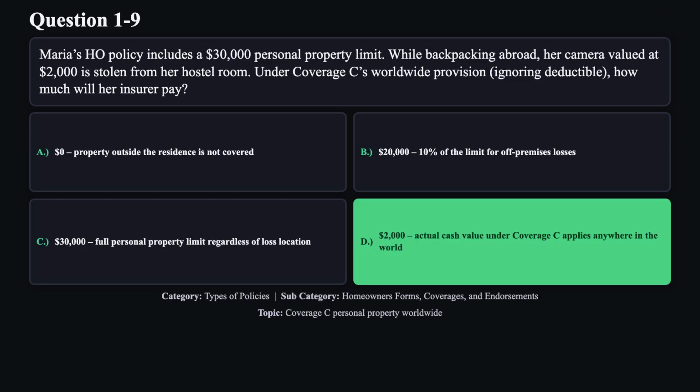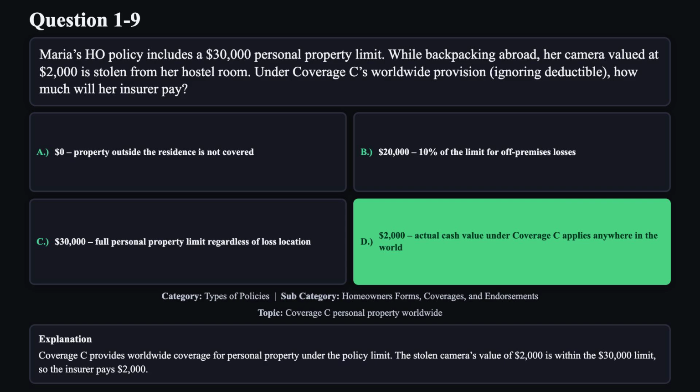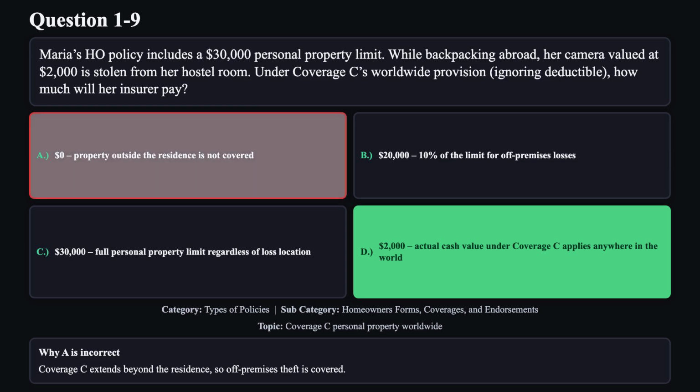The correct answer is D. Coverage C provides worldwide coverage for personal property under the policy limit. The stolen camera's value of $2,000 is within the $30,000 limit, so the insurer pays $2,000. Reason A is not correct. Coverage C extends beyond the residence, so off-premises theft is covered.